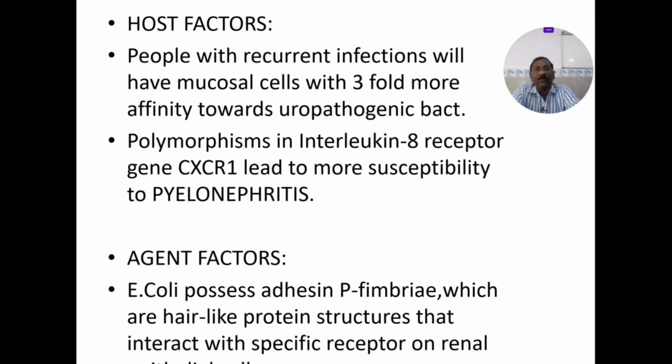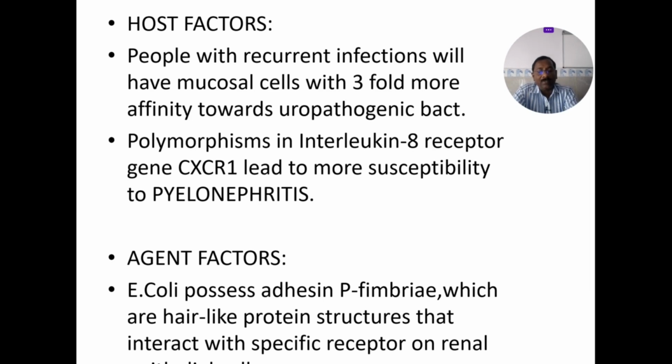Host factors: people with recurrent infections will have mucosal cells with a threefold more affinity towards the uropathogenic bacteria. Polymorphisms in the interleukin 8 receptor gene CXCR1 lead to more susceptibility to pyelonephritis. Agent factors: E. coli possesses adhesive fimbriae, which are hair-like protein structures that interact with a specific receptor on the renal